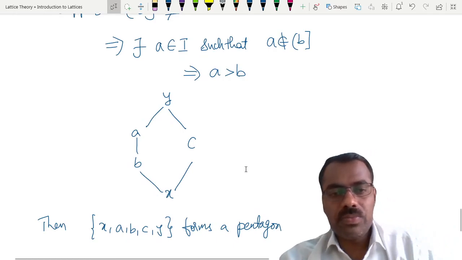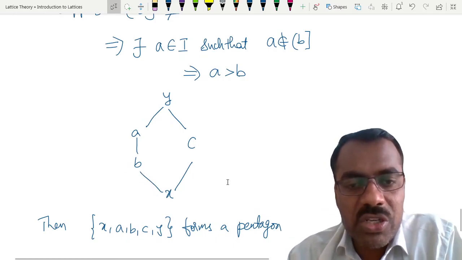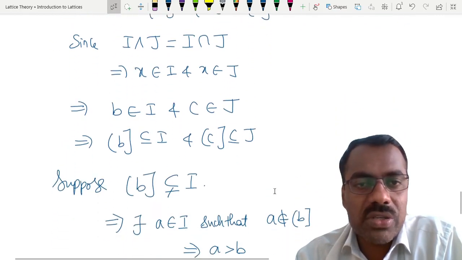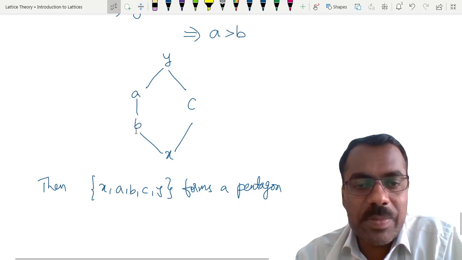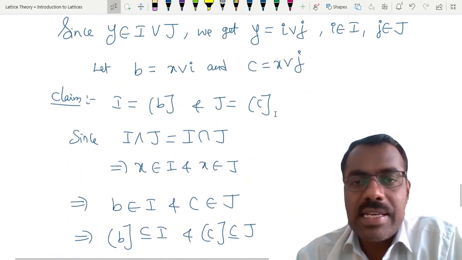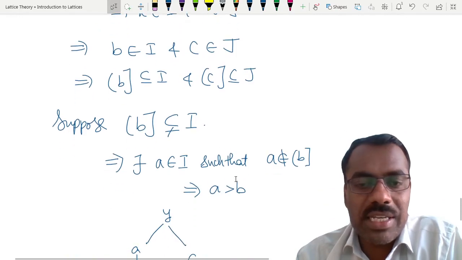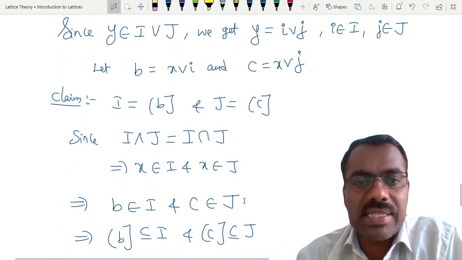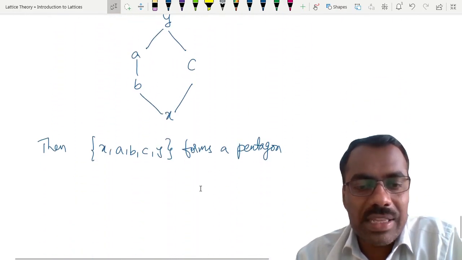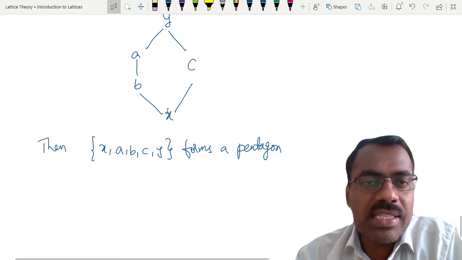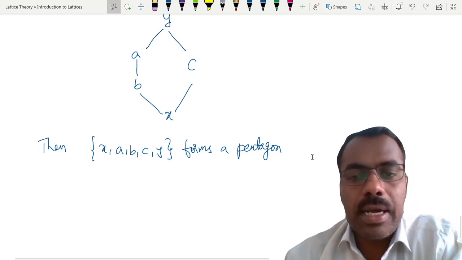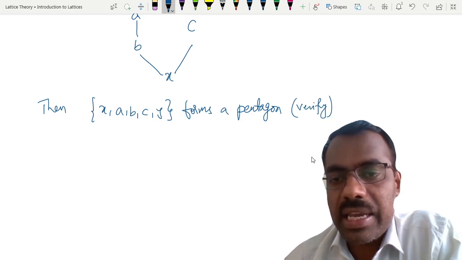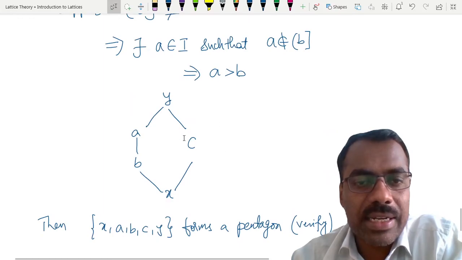Why will that be true? First of all, what is B's value? B is X join I. So obviously it is bigger than X. It is bigger than X or not? Similarly, C is equal to X join something, so it is bigger than this. Now try to show that B meet C is equal to X. And that means we want to check these elements form a pentagon. So you just verify it, and if you have any difficulty, you can ask me.